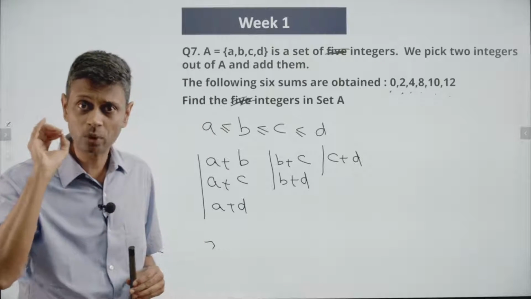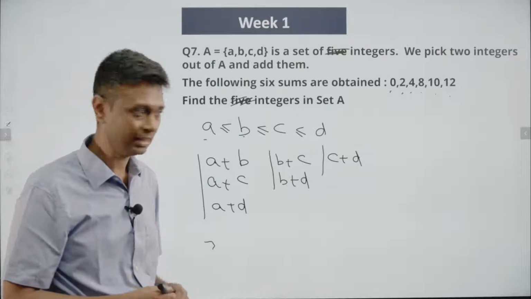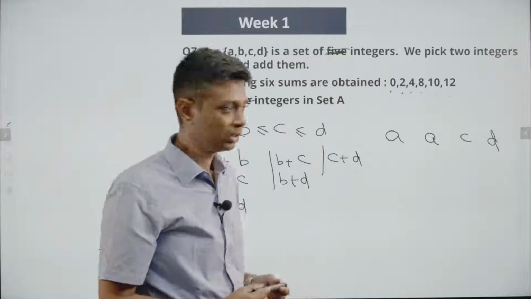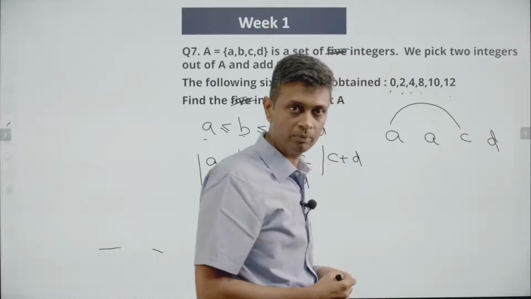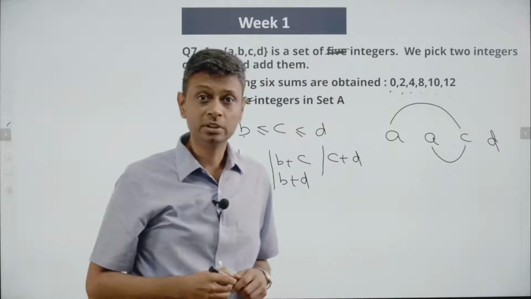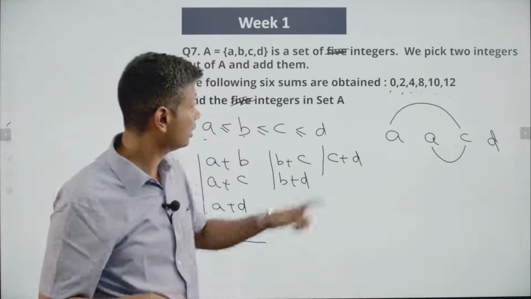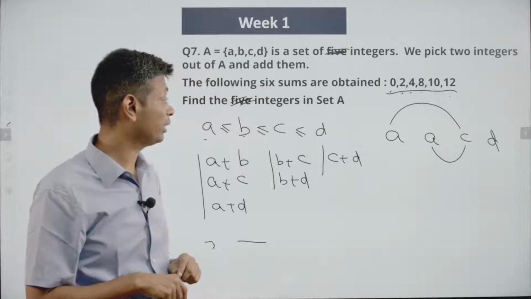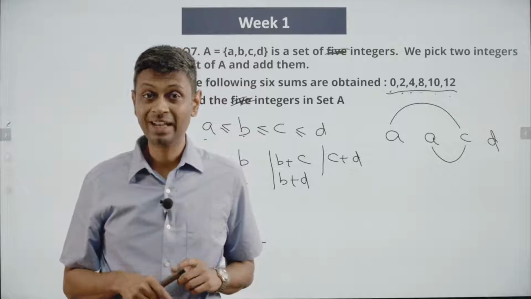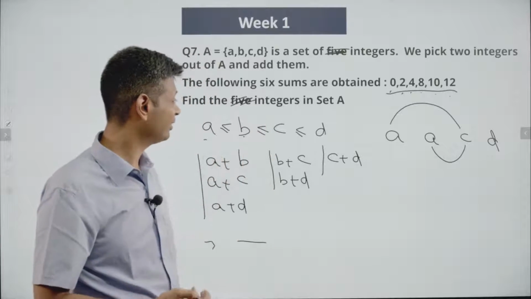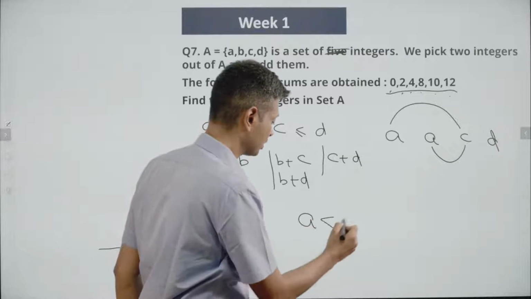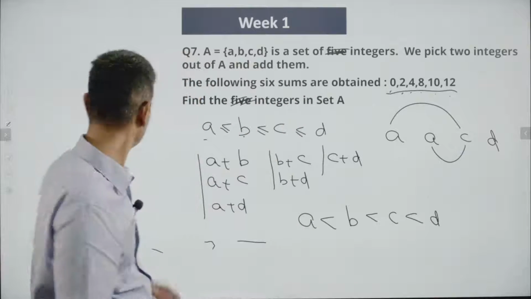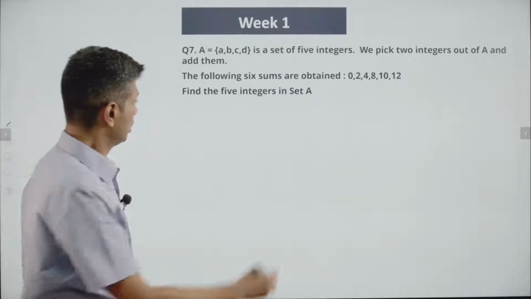Now think about this. Could they be equal? If 2 numbers were equal, let's say we have numbers A, C, D, then some of these 2 numbers would be A plus C. Some of these 2 numbers would also be A plus C. Some 2 sums will be the same. Here the sums are not the same. In a general case, if you're given 4 numbers, assume A less than or equal to B less than or equal to C less than or equal to D. In our case, A, B, C, D, we don't even have to say less than or equal to. We can say A less than B, less than C, less than D. 4 numbers in order like this. Right? Brilliant.